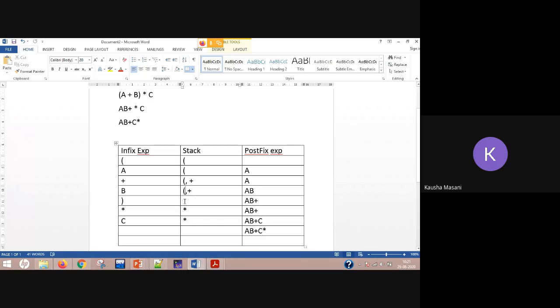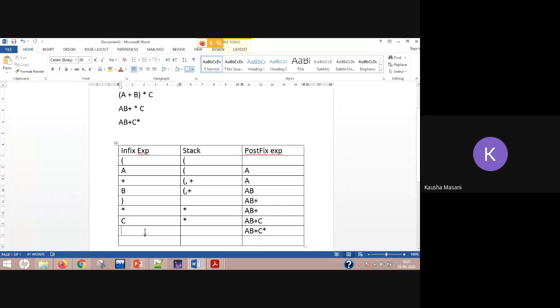Okay, so right now this stack is empty and postfix expression is AB plus. Then again go and scan. Now we are getting an operator placed inside the stack. Okay, expression remains as it is. Now there is an operand, goes to the postfix expression. Here there is star remaining as it is. Now there is nothing to be scanned.